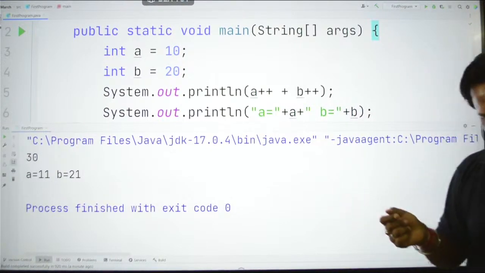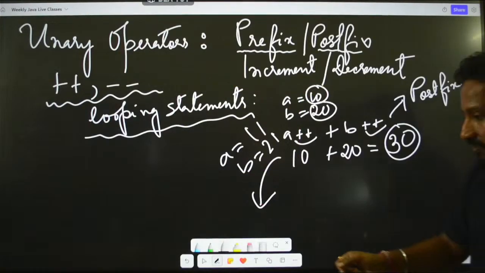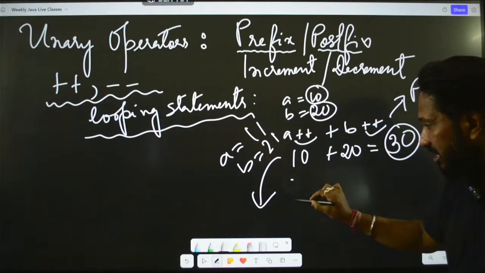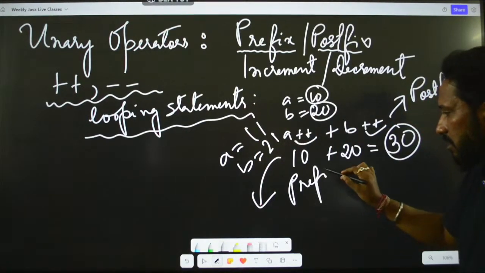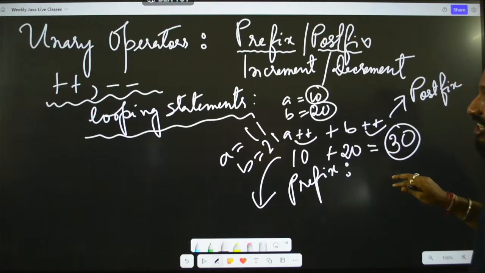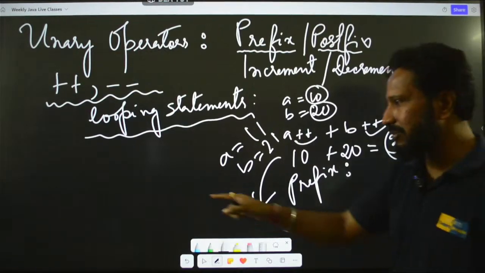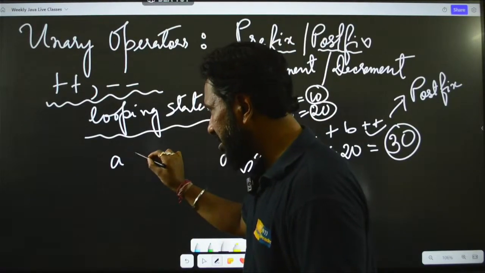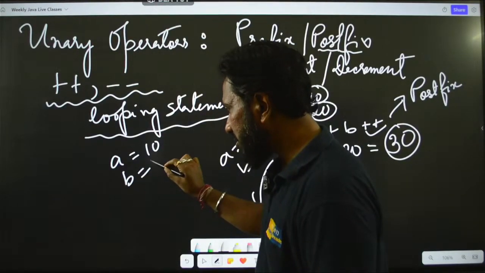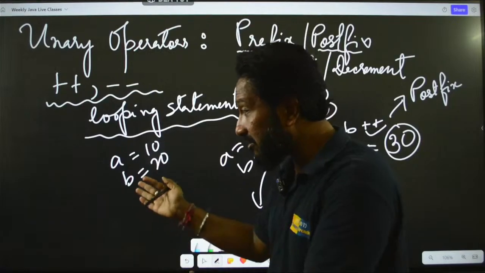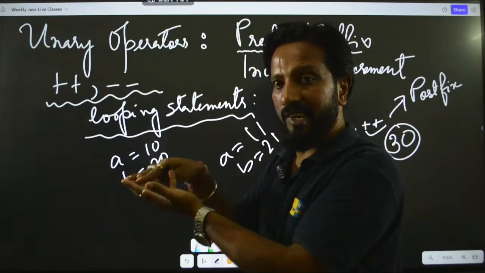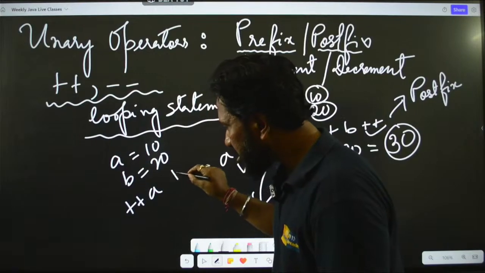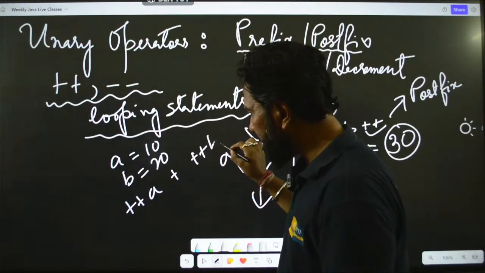But if I had done this with the prefix, okay, prefix will be something like this. Okay, let me just explain it here. If I have done it regarding the prefix, now if I have a equal to 10, b equal to 20, prefixes, remember the symbols will come before the variable. Okay, so it will be plus plus a plus b, something like this.